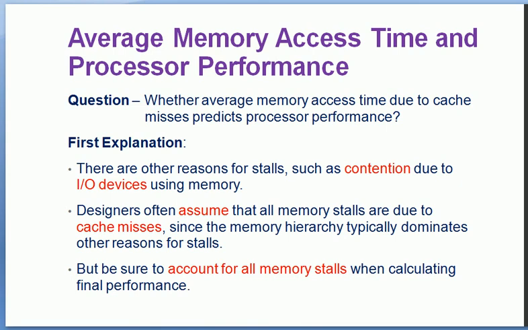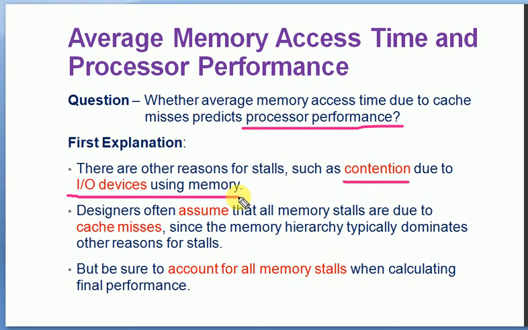Now, average memory access time and processor performance. There are some questions to be discussed: whether average memory access time due to cache misses predicts processor performance, that is, whether it is affecting the performance of the processor. There are two explanations. The first explanation is that there are other reasons for stalls, such as contention due to I/O devices using memory.